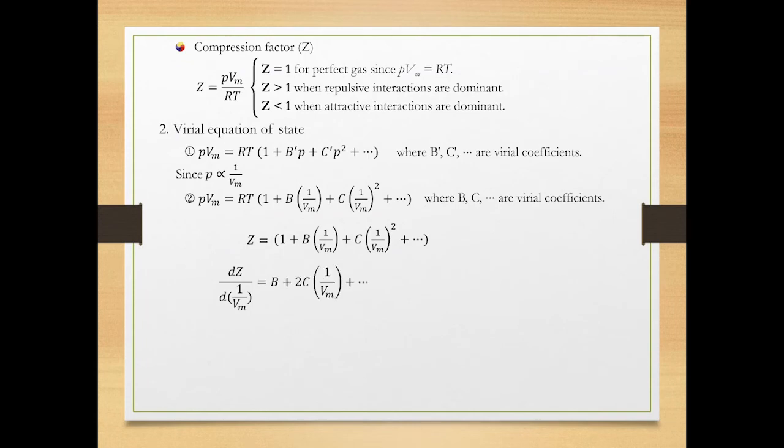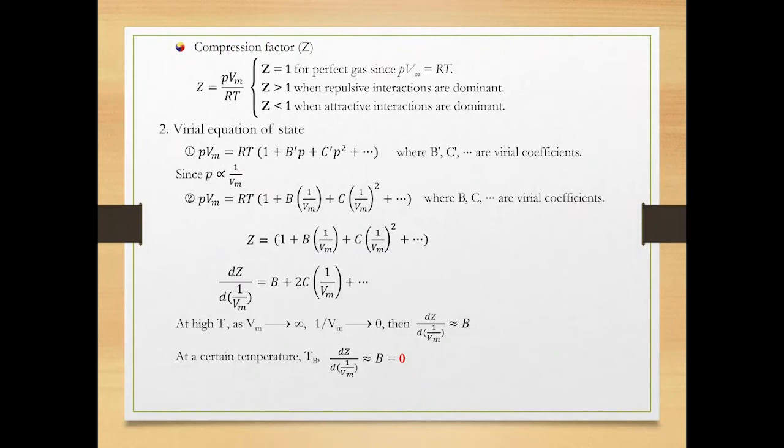This makes the right side of the equation B plus 2C times 1 over Vm. Take note that virial coefficients depend on temperature. Under the condition of high temperature, the molar volume of gas increases significantly, which approximates 1 over Vm to 0. This makes the second term and beyond negligible, and as a result of it, the left side of the equation is simplified to B. You may adjust the temperature of gas until the virial coefficient B becomes 0.